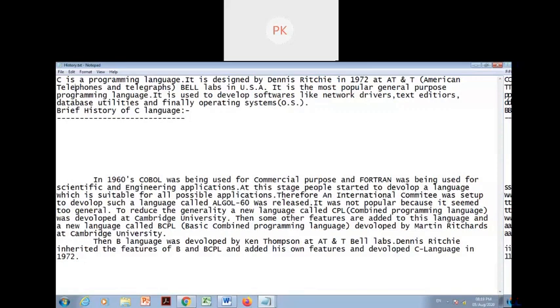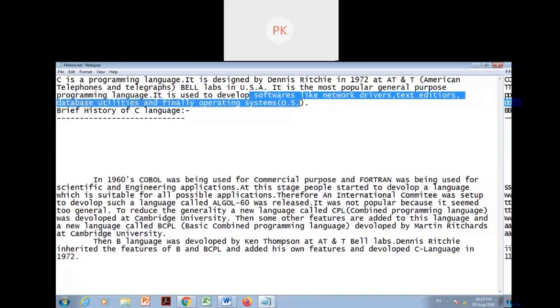What is the purpose of C language? C language can be used for developing software like network drivers, text editors, database utilities, and an operating system also can be developed using C language.